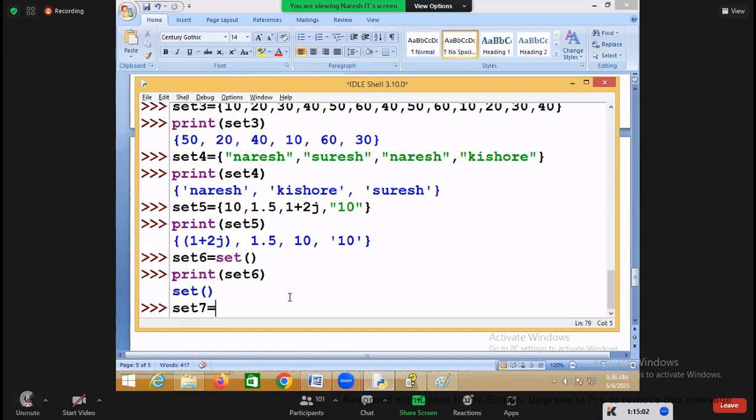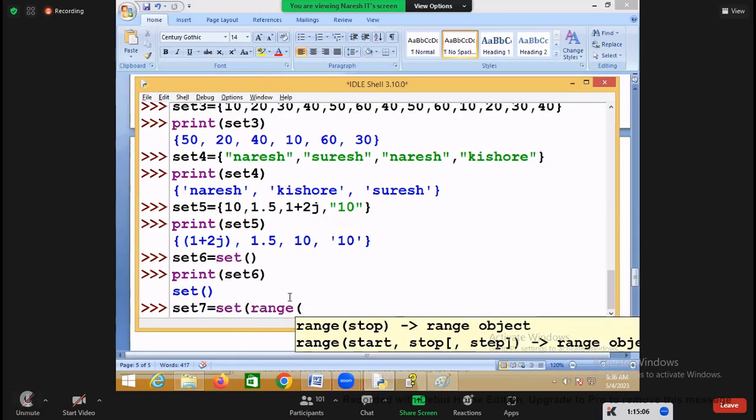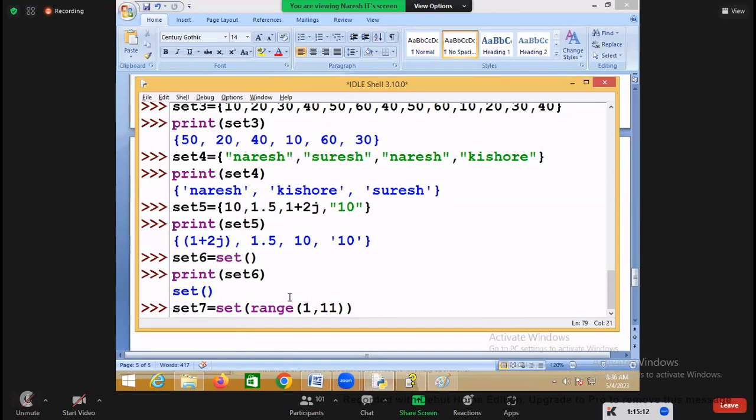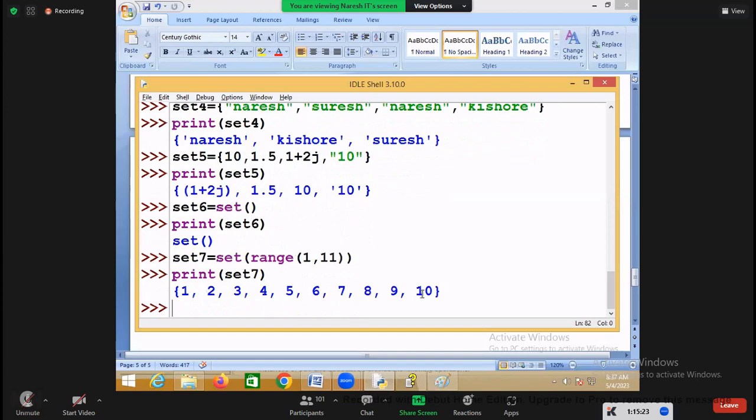Then I'm writing set7 equal to set of range. You can give what here? Range. So I'm creating a set by using range here. How many values am I storing in the set? 10 values. So the set has 10 values.